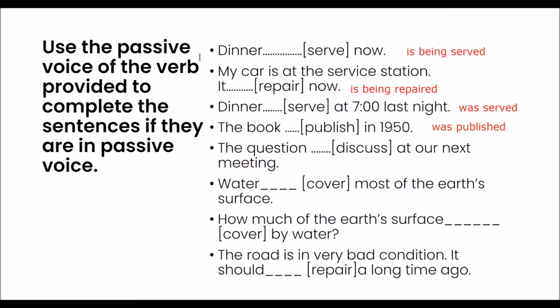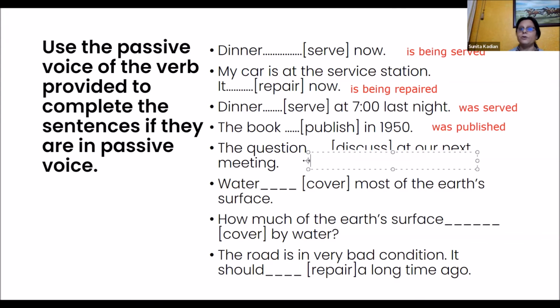The question was discussed at our next meeting. Next meeting will be in the future. It was not in the past. So we cannot say "was discussed." The question will be discussed at our next meeting. Will be discussed. Correct.